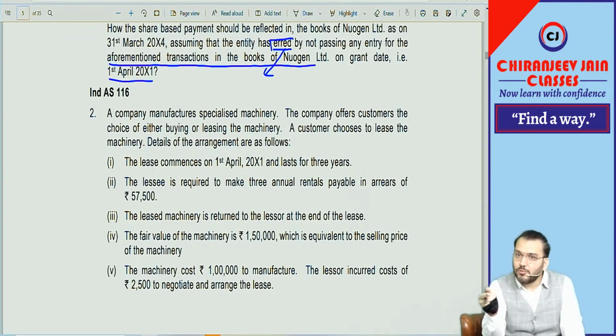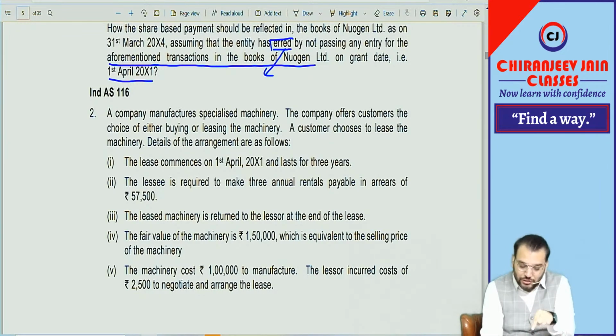Then I created one question in the class with initial direct cost. If you remember, in this question they have given initial direct cost. Means whatever example I create, they may also ask. In this question there is only one change: they have given initial direct cost, which was not given in the ICAI study material. But a similar question I have already taken in class by creating an example. Are you able to understand?